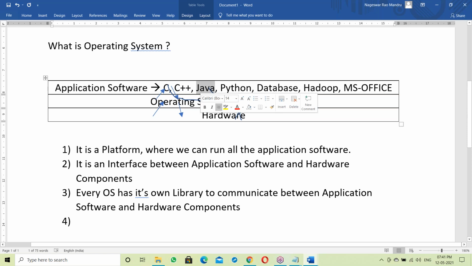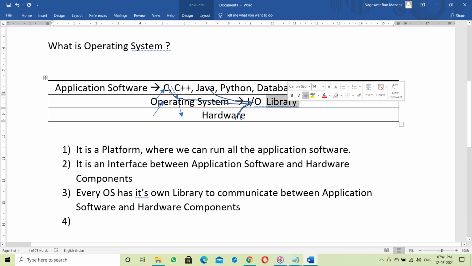Suppose a Java program. In the case of Java, the JVM links your Java program to the OS library. We'll discuss that link next. So in Java, there is a JVM, the Java Virtual Machine. The virtual machine takes your Java program and links it with the OS library. Once linked with the OS library, it then communicates with hardware components.